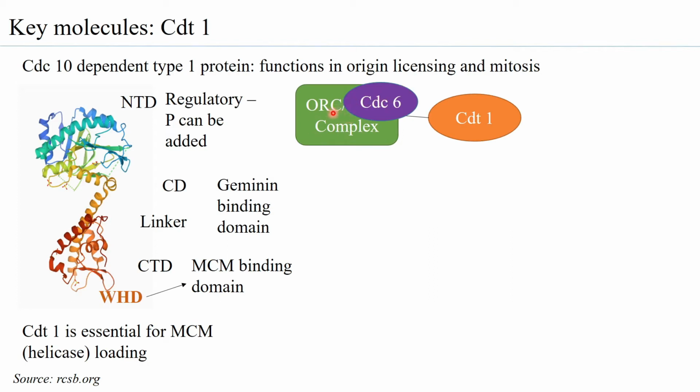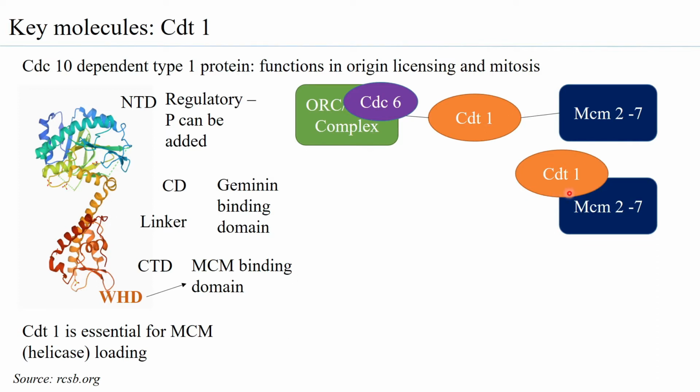So when the ORC has the ATP bound and the CDC6 also has the ATP bound, only in that conformation can you have the CDT1 coming and binding to it. If the ATP in these is converted to ADP, then the affinity of binding of the CDT1 to the ORC CDC6 complex is completely reduced. CDT1 is also shown to interact with MCM2-7. In fact, studies have proposed that the CDT1 acts as a courier for delivering MCM2-7 to the ORC CDC6 complex.